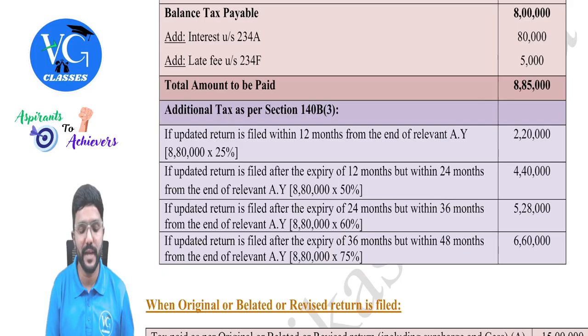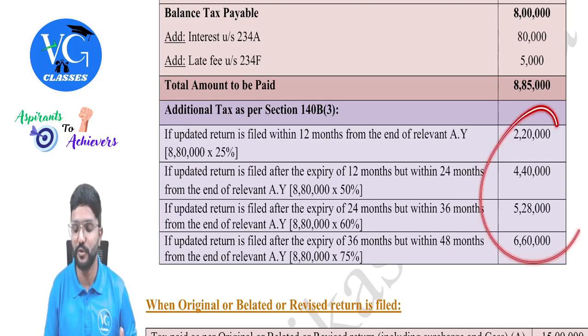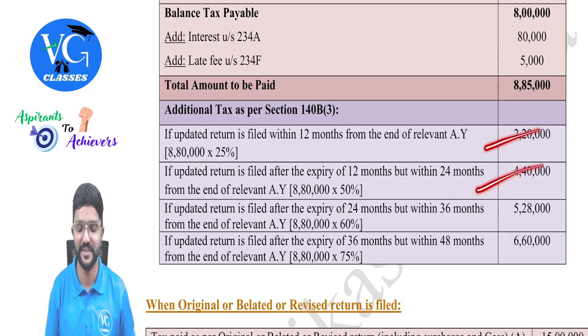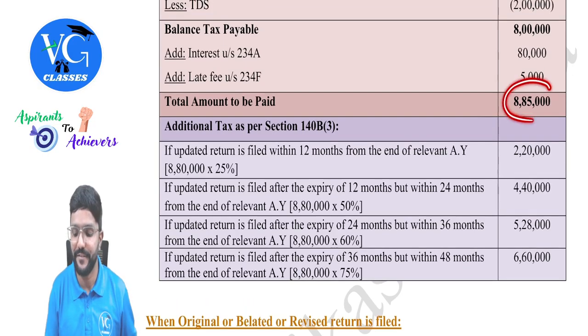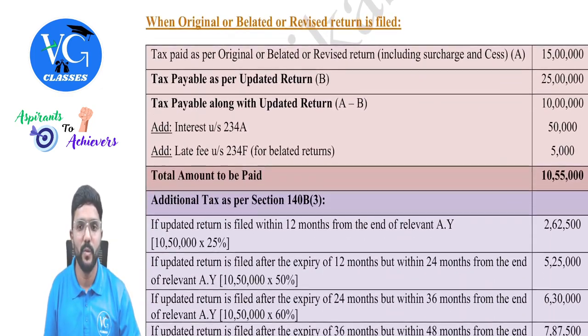Got it? Yes. And please be careful. I have given all the 4 options here, but obviously an assessee cannot be covered under all 4. Sir, should he pay all this? No. Anyone, guys. Wherever he is covered. So 8 lakh 85,000 plus additional tax, any one out of this. Okay. Next, one more example.